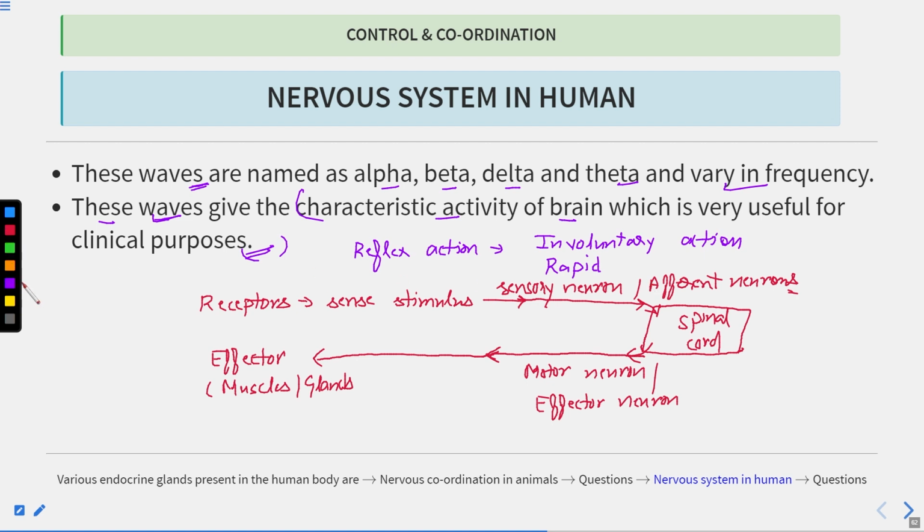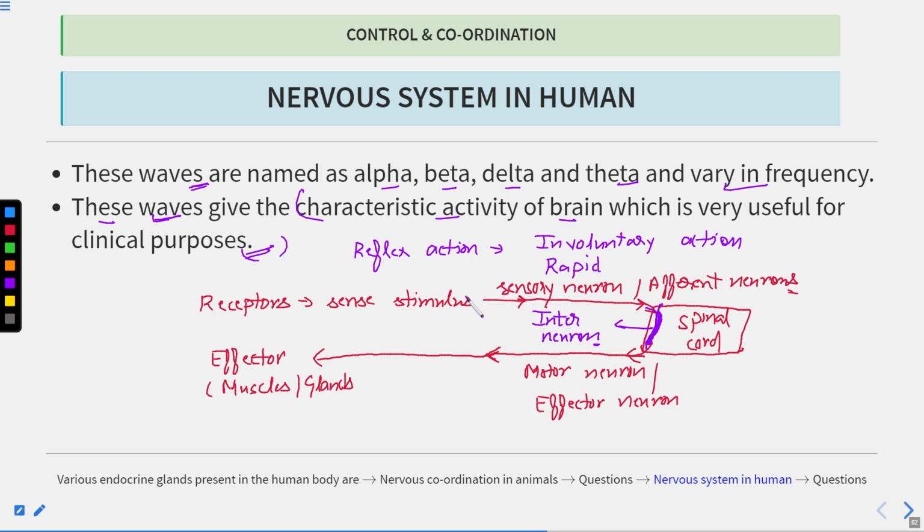And here there is another neuron which connects these two. This neuron connects the sensory neuron and the effector neuron, and it is known as the interneuron. So this purple colored region denotes the interneuron.